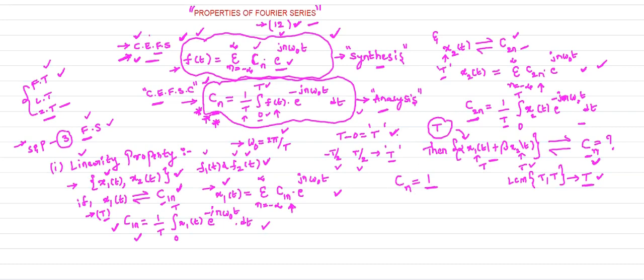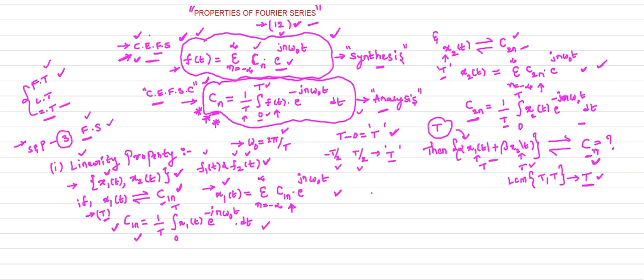Now how can you calculate the complex exponential Fourier series coefficient for this? Already you know the formula. So what is the formula?